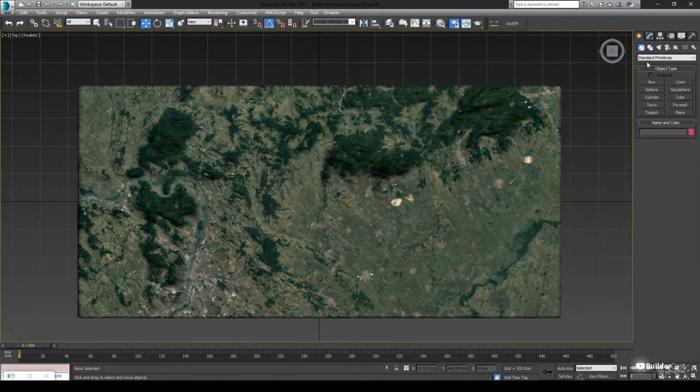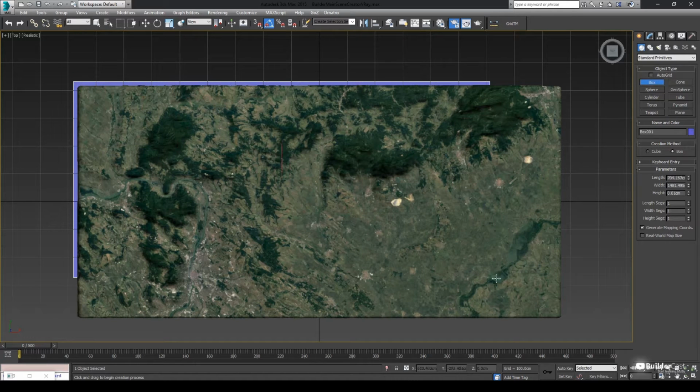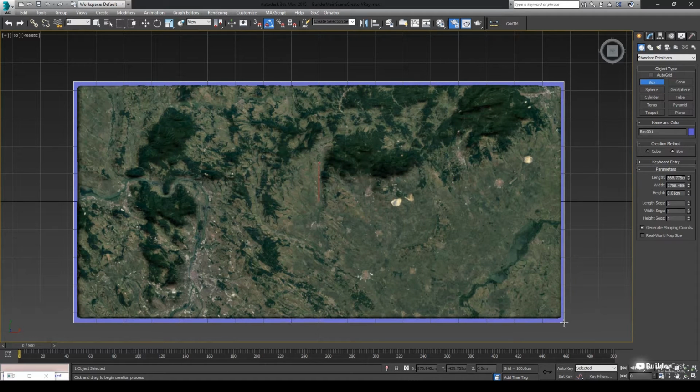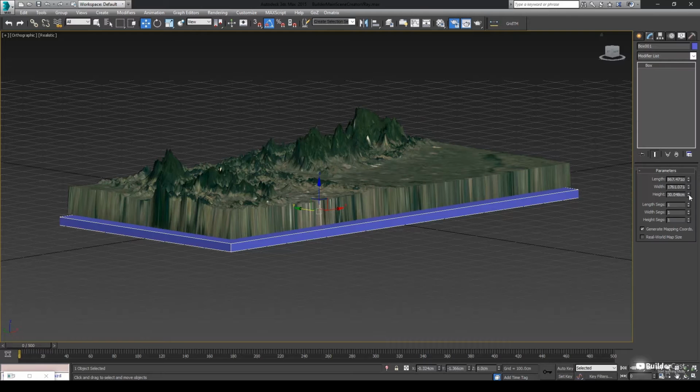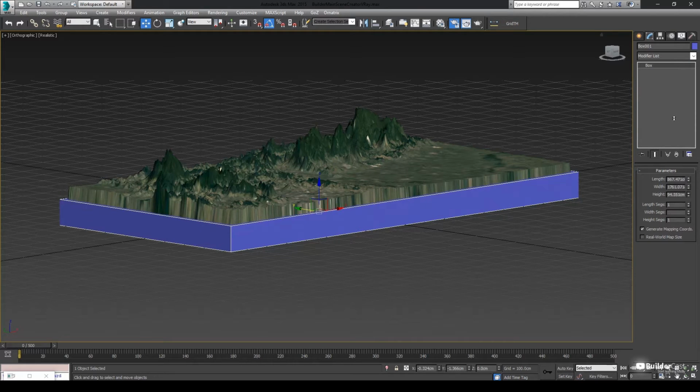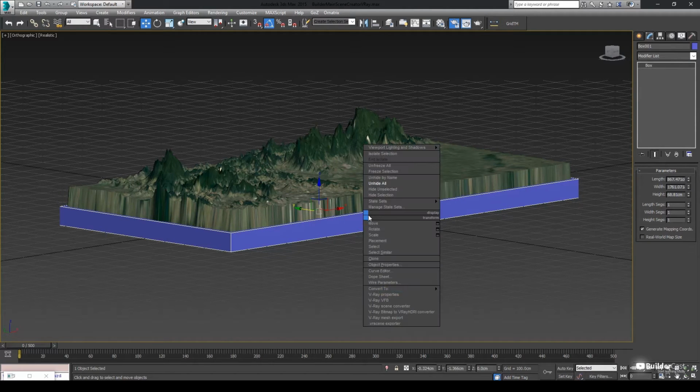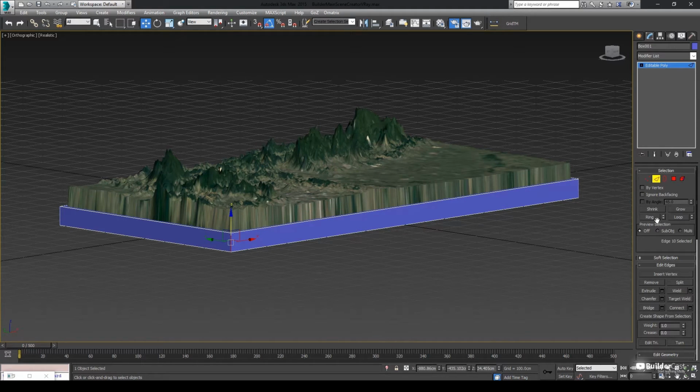Create a base for the terrain with a box. Apply a chamfer to the corners.